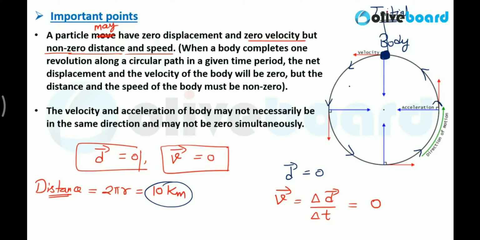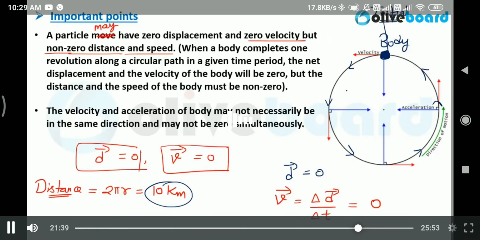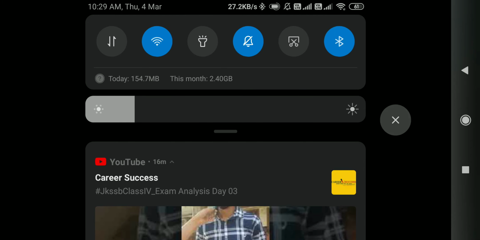And let's say this body has taken how much time?